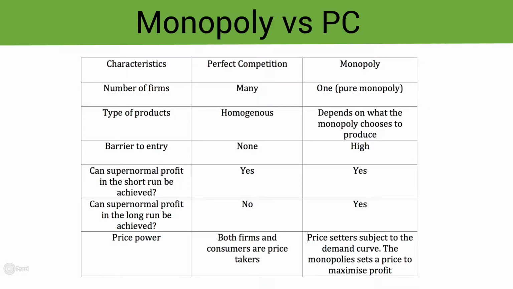The next characteristic is price power. In perfect competition, both firms and consumers are price takers, whereas a monopoly can either choose to set the price or set the quantity that they want to produce in the market. The monopoly will set this price or quantity at the profit maximizing point. Therefore, a monopoly does have pricing power.